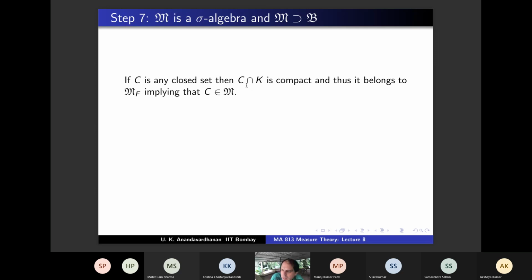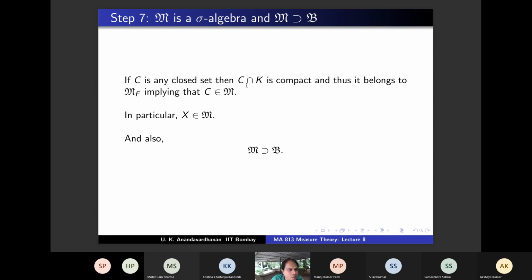Have we proved that M contains B? You have already proved that M is a sigma algebra. So have we already proved that M contains the Borel sets? Yes. Why? Because it's closed under complement and closed sets are there, so all open sets are there. So M contains all open sets, but why does M contain B? Because M is a sigma algebra and B is the smallest sigma algebra containing all the open sets. Therefore, we have also shown that M contains B.